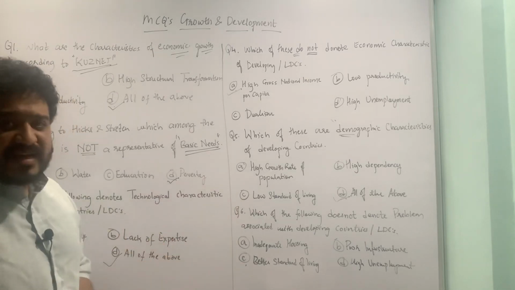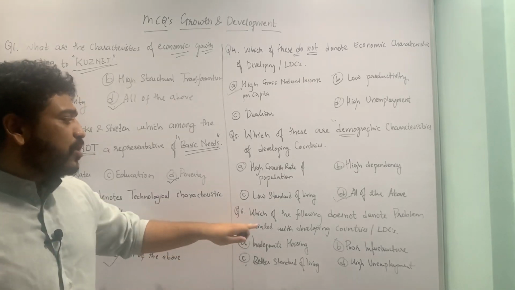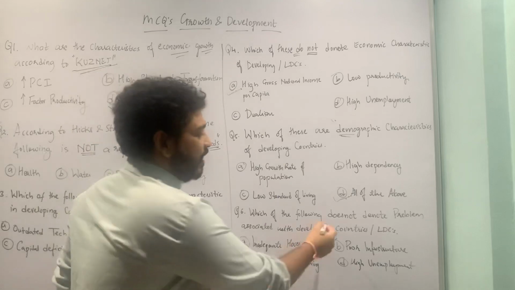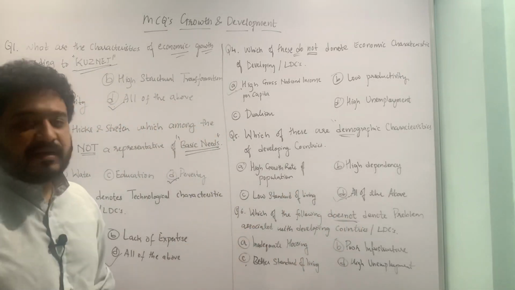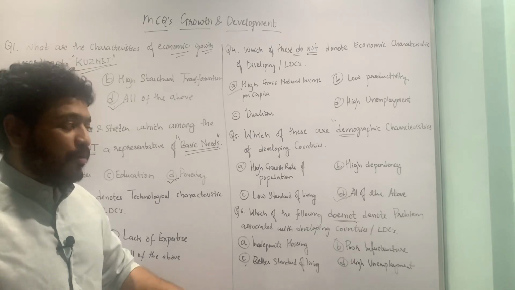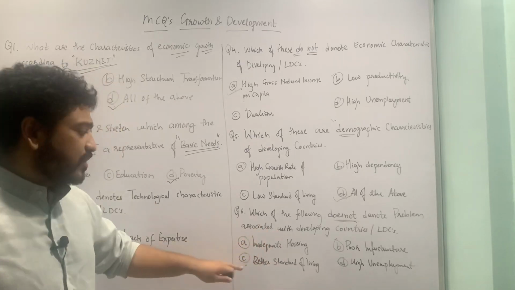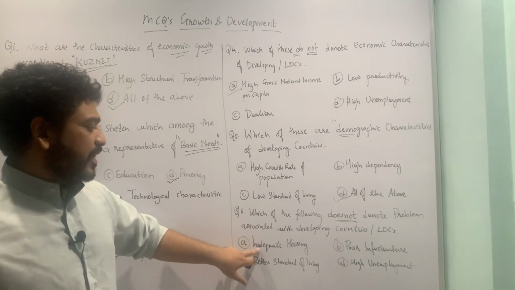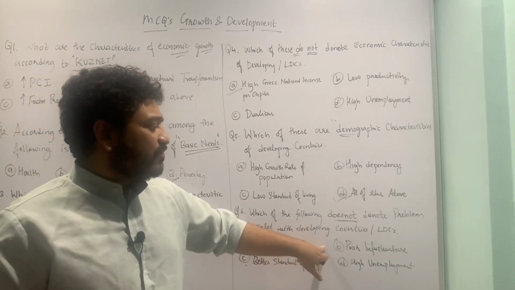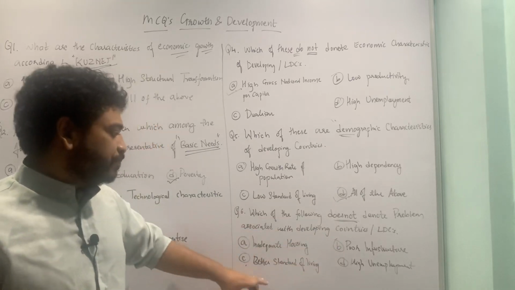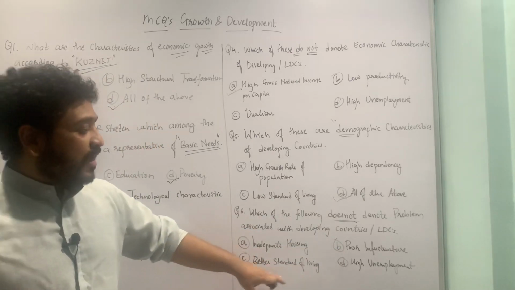Let us now look at the last MCQ which I have for you today. Which of the following does not denote problems associated with developing countries or least developed countries? The options are inadequate housing. Yes, there is a problem of housing. Poor infrastructure, that is there. Better standard of living and high unemployment.